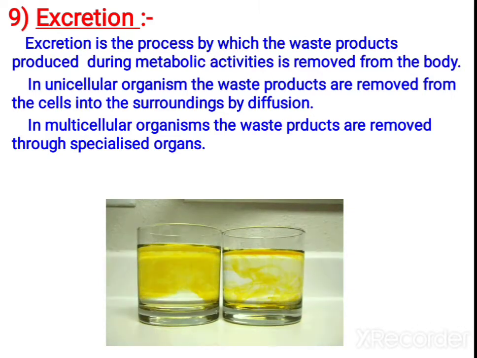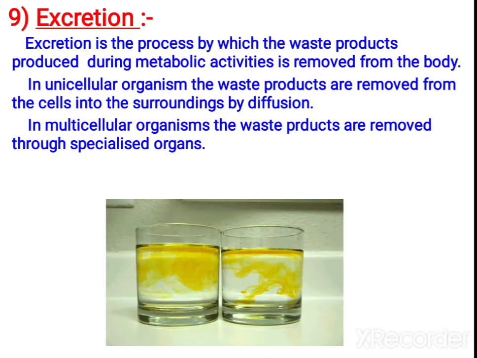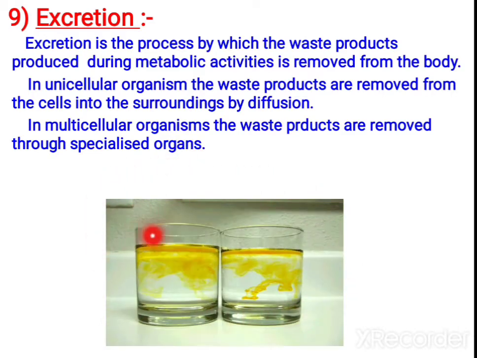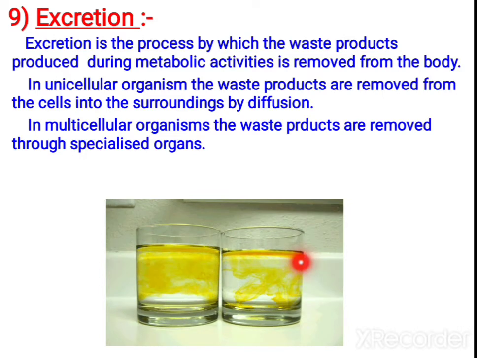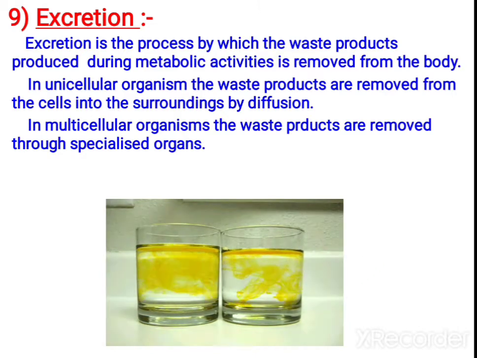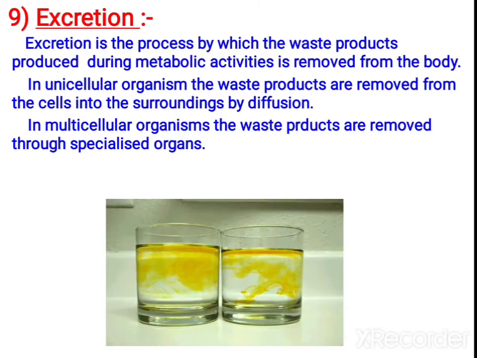In unicellular organisms, the waste products are removed from the cells simply by diffusion. Here, when you observe, simple diffusion has been shown. If you drop something, this color, it gets dissolved and slowly diffuses. Can you see the diffusion? By this method, waste products are removed by simple diffusion in unicellular organisms.